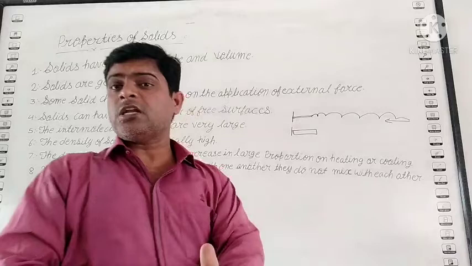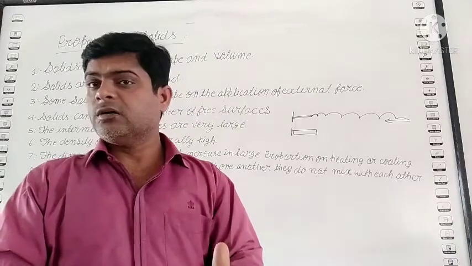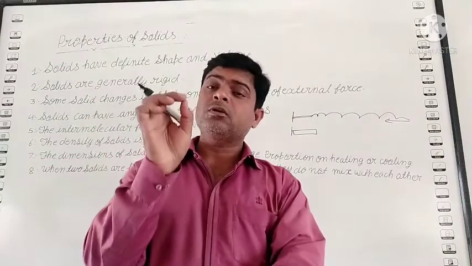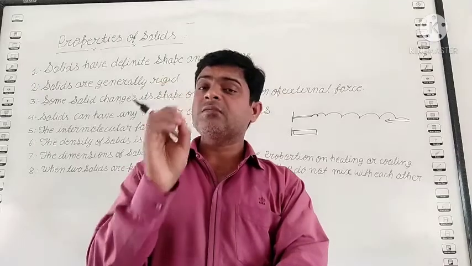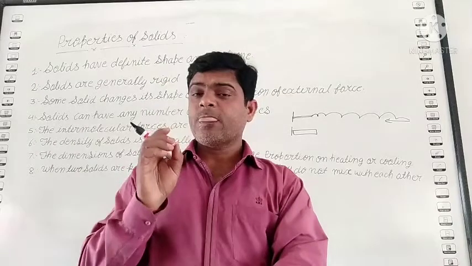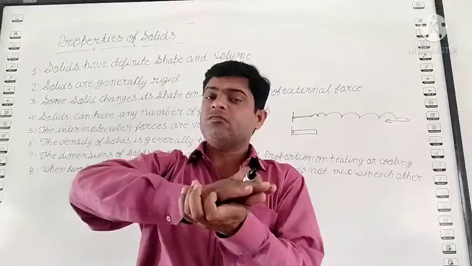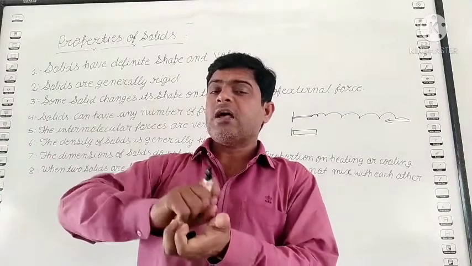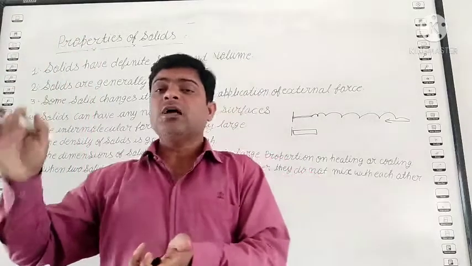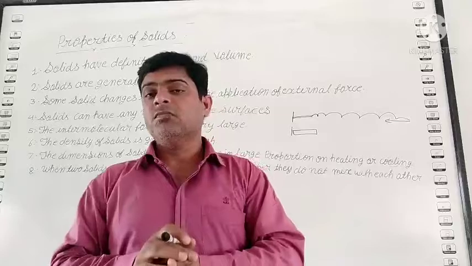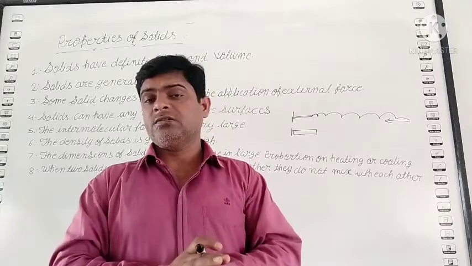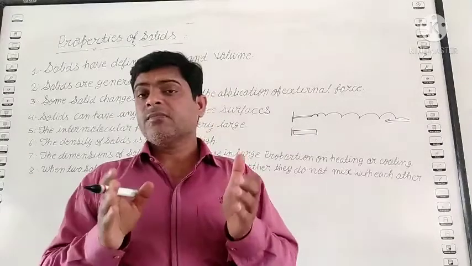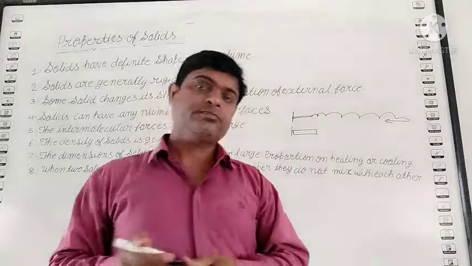Why does the shape of foam change? Is foam solid or liquid? Foam is solid. The question is, why does its shape change? Because foam contains millions of air pores. When we apply pressure on the foam, the air is removed outside. And when we remove the force, air fills the foam again and it returns to the same condition. So rubber and foam are solids.